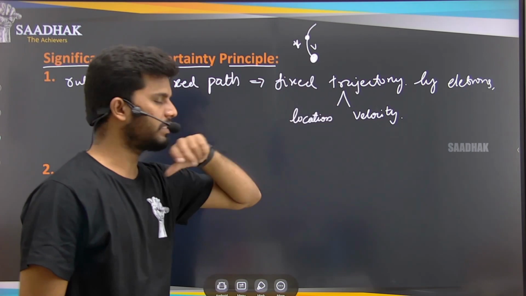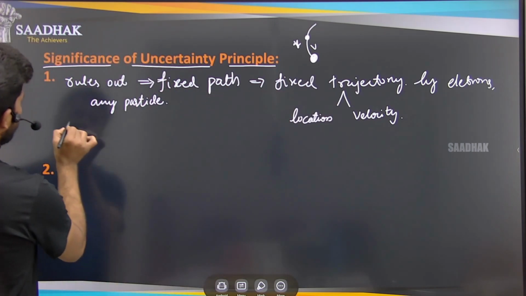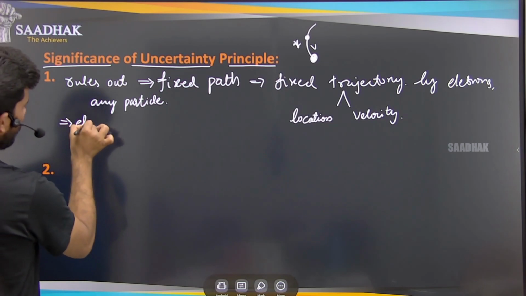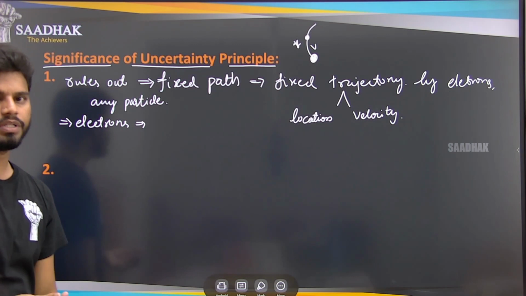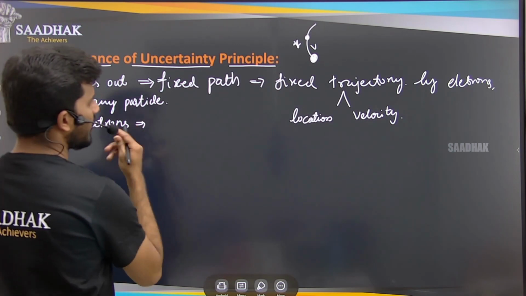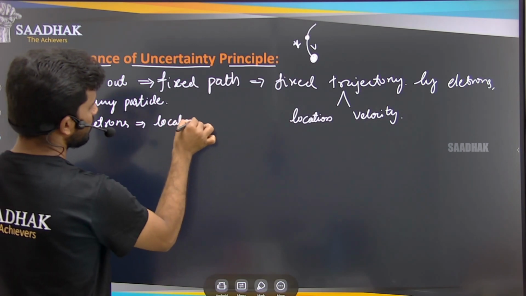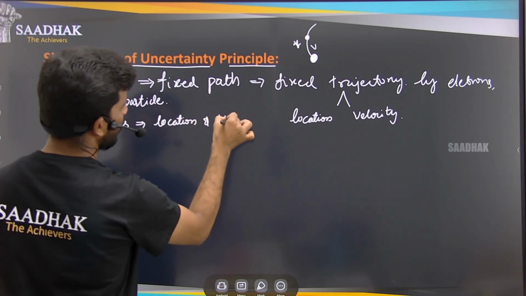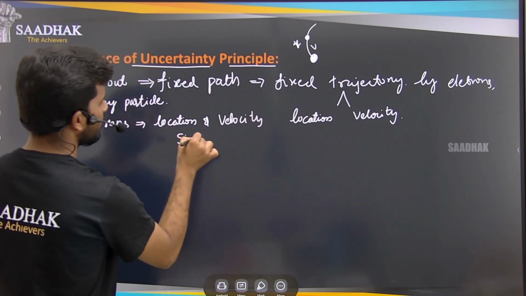That is the trajectory. So he is saying that if you take electrons, these are charged bodies, we cannot find the location and the velocity simultaneously.